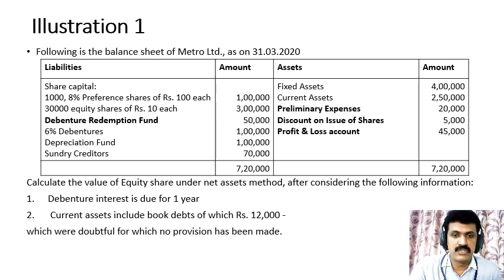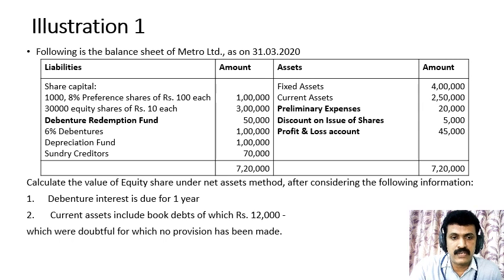We have debenture redemption fund worth rupees 50,000. We have 6% debentures of rupees 1 lakh and depreciation fund of rupees 1 lakh, creditors of rupees 70,000. So total liabilities are 7,20,000. On the asset side, we have items such as fixed assets 4 lakhs, current assets 2,50,000, preliminary expenses 20,000, discount on issue of shares 5,000, profit and loss account debit balance 45,000. So total assets are 7,20,000.